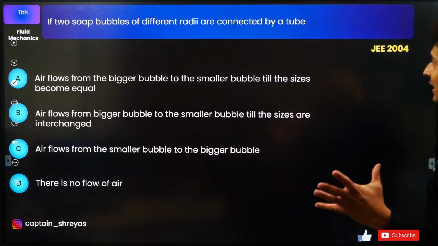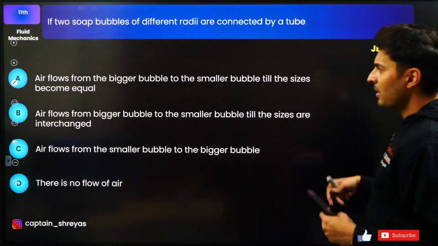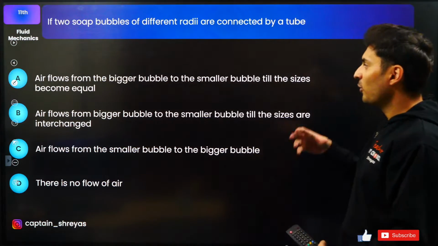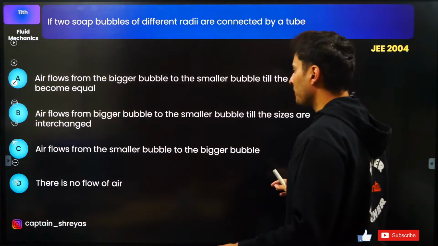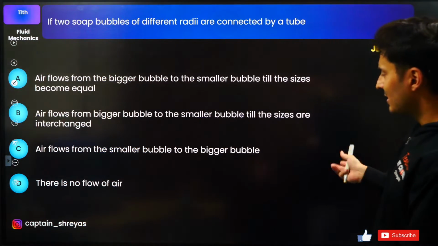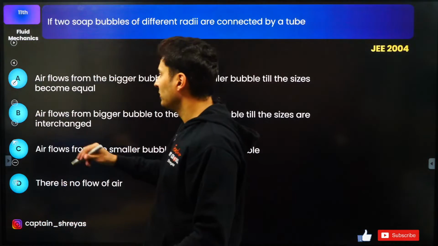Next, JEE 2004 question. Two bubbles of different radii are connected by a tube. Where will the air flow? Will it flow from the bigger bubble to the small, small to big, or will air flow till the sizes are interchanged, or will there be no flow of the air?